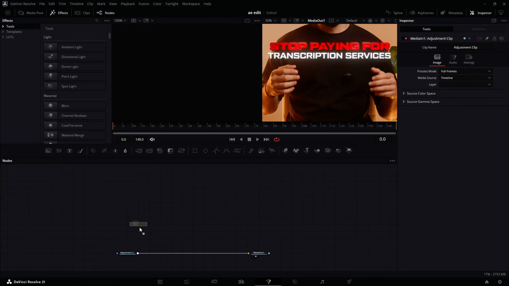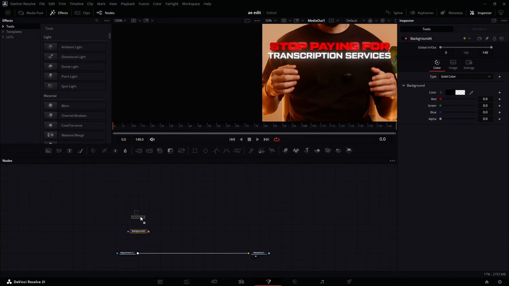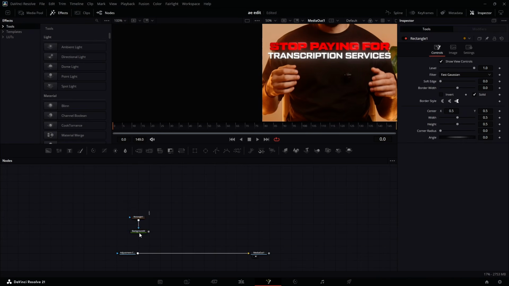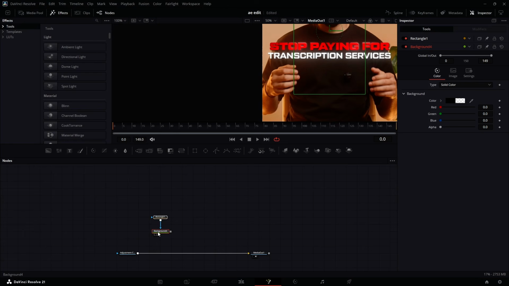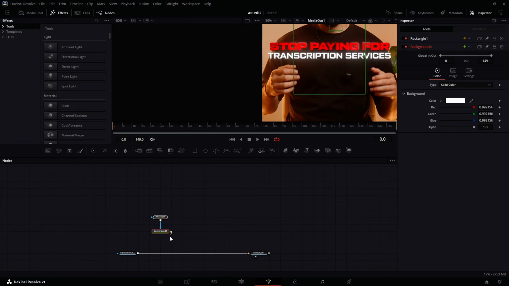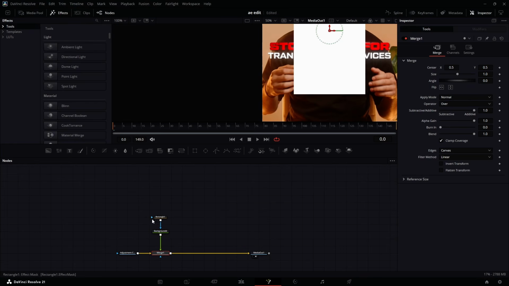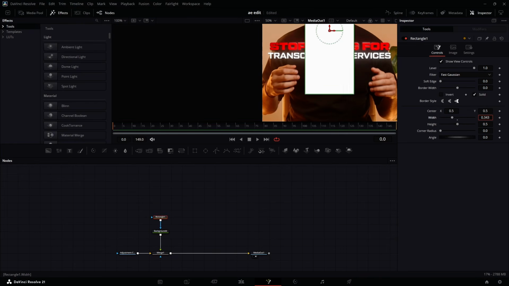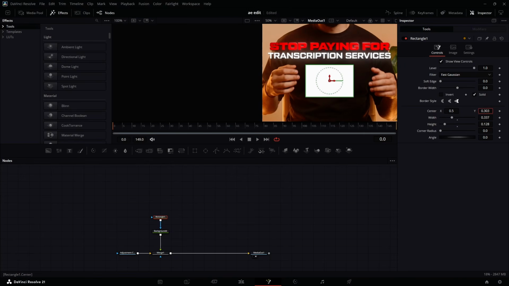Get a background node, get a rectangle mask like this, connect this one here, and bring this one to this side. Now in the background node, make the white color like this, and yes, so you can connect this one here. Good. Now I'm going to reduce the width and reduce the height of this background node. I'm going to bring it down here like so. Let me just customize it and you can copy my settings. I think this is fine.